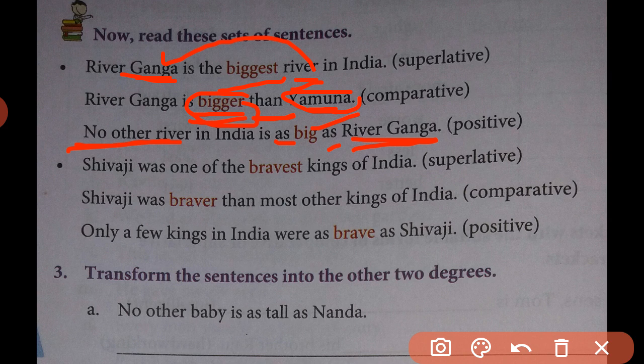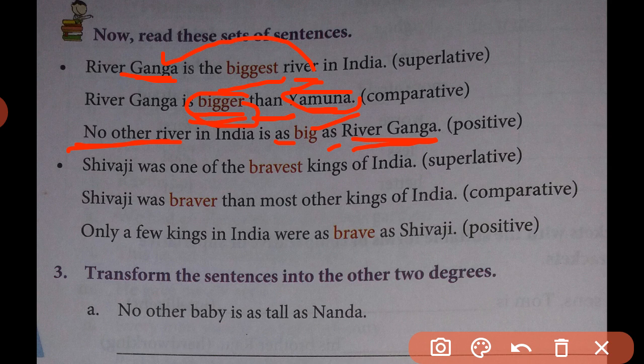So, while changing a superlative degree sentence into positive degree, we have to change its order, that is proper noun and common noun. In positive degree, we will follow the common noun in the beginning. In the beginning, there will be no other, the negative form, and the common noun, that is river. And as positive degree form, we change the given biggest adjective form into simple form, that is as big as, and the comparative form of river Ganga as a proper noun is at the very last in the sentence.